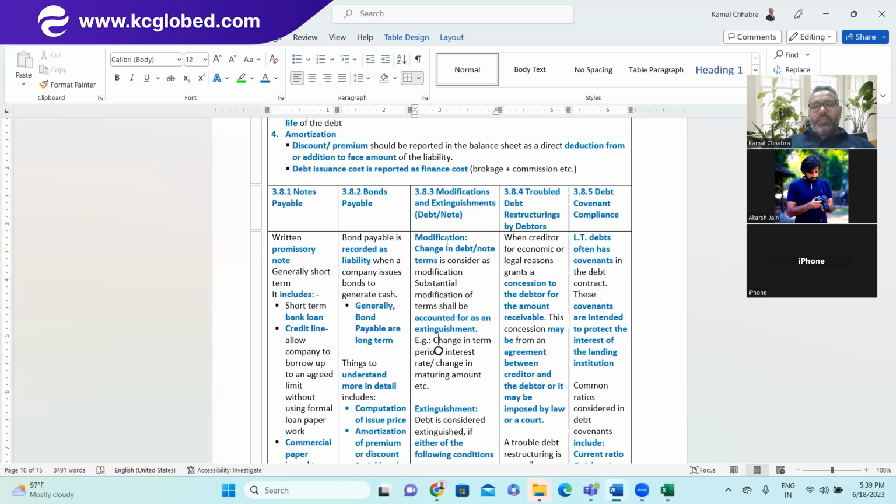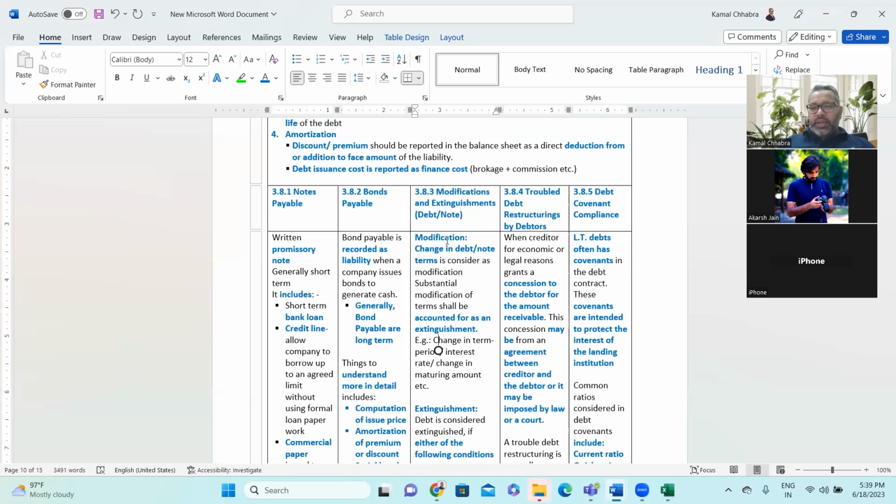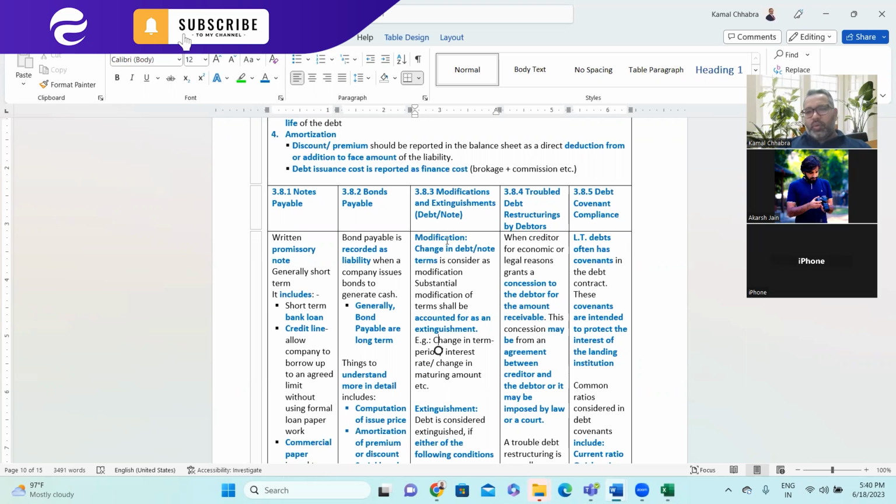At the same time, if the company is not paying interest or principal for more than 2 quarters, then as per banking law, the bank is required to consider that amount as an NPA, non-performing asset. And for those non-performing assets, they are mandatorily required to create certain provision, right, sir? Yes, sir.